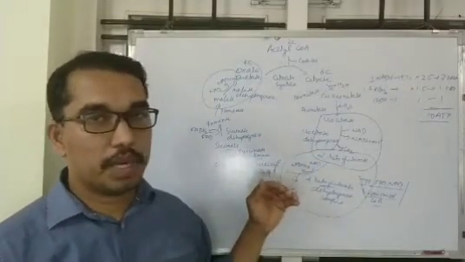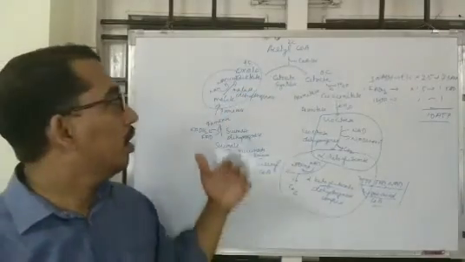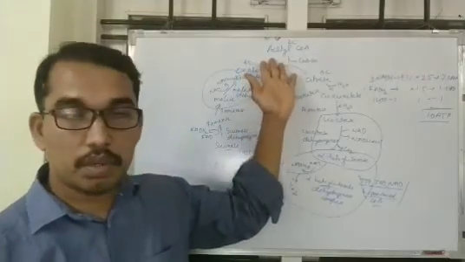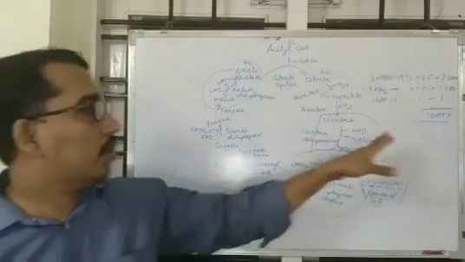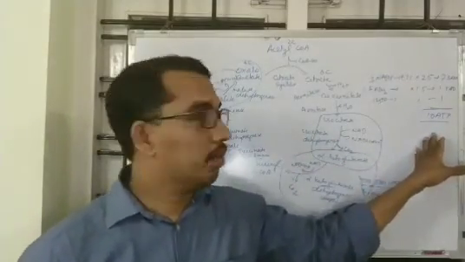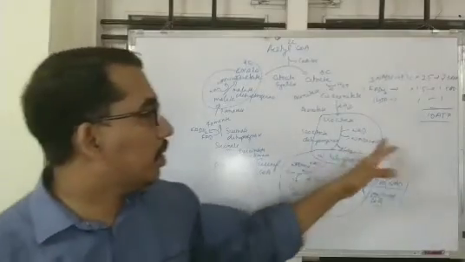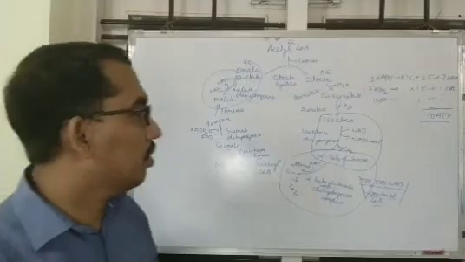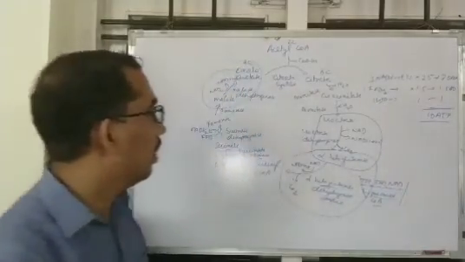Therefore, 2 molecules of pyruvate are converted into 2 acetyl-CoA. Therefore, a total of 20 ATPs are produced from the citric acid cycle by the oxidation of glucose. So this energetics you must remember.